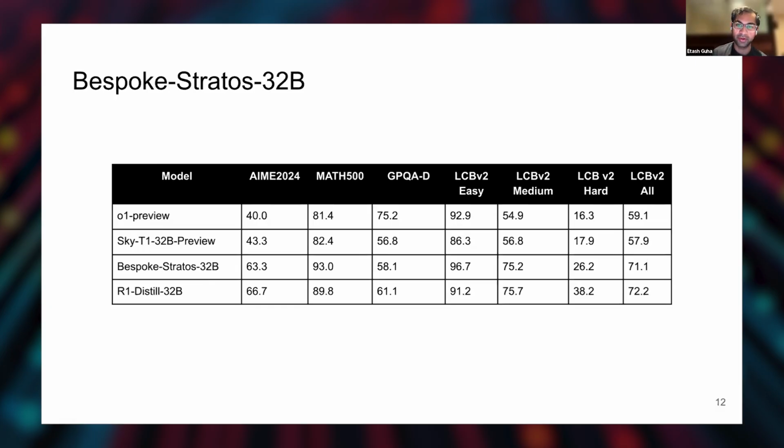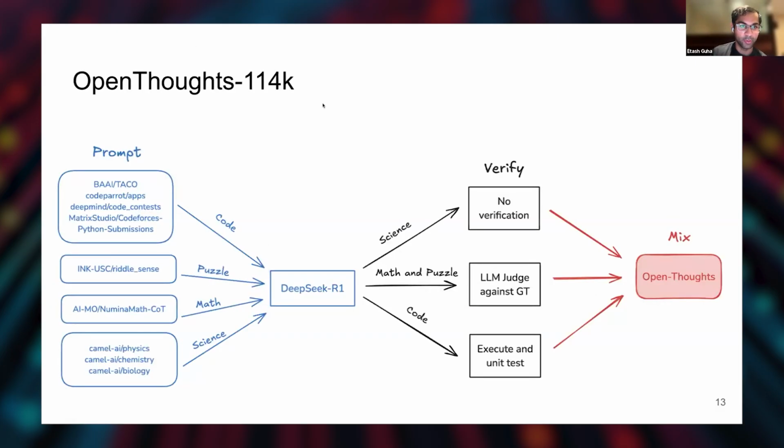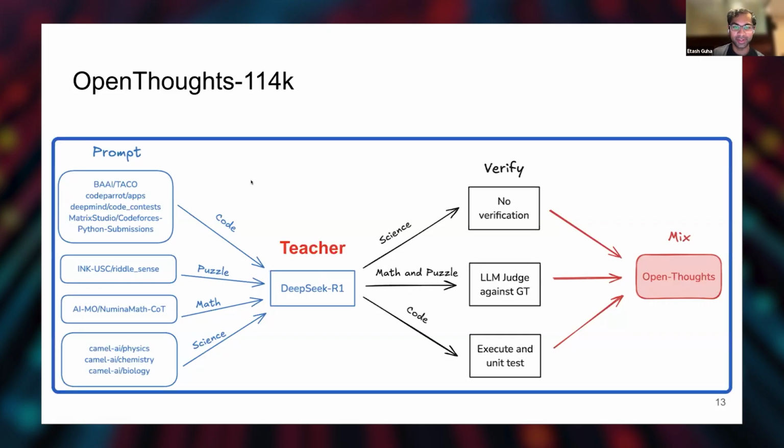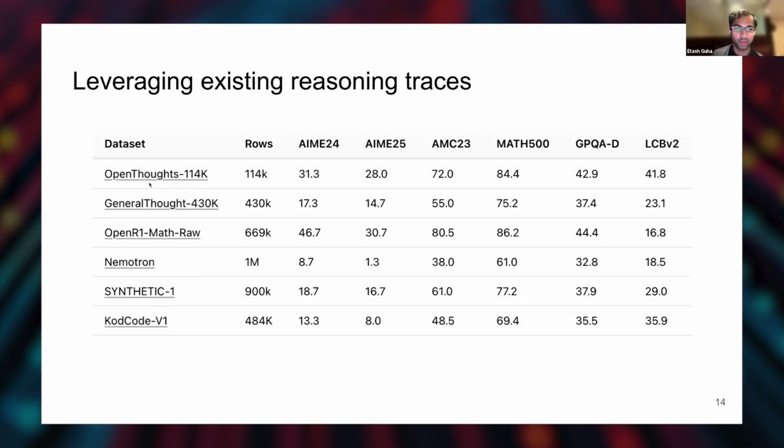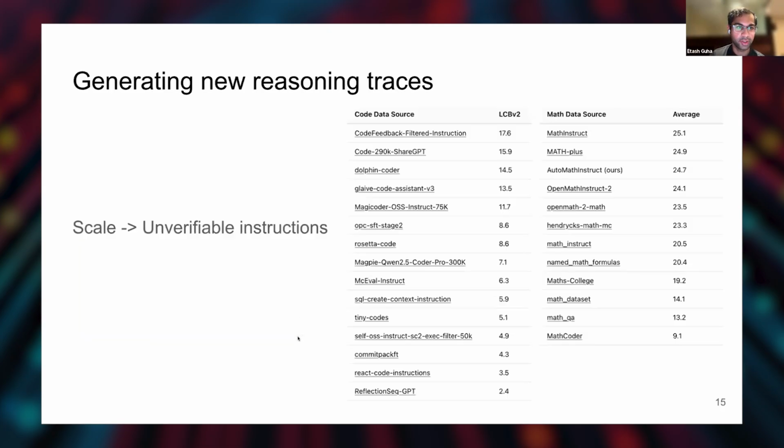The very next question, okay, how do we build better? And the very next thing we did was make it bigger. So we made more data. We created OpenThoughts 114K, which included just more prompt sources. So we just took more questions. Very simple next iteration, and we used the exact same pipeline. And this next model, OpenThoughts 114K, really pushed up. It got closer and closer to the DeepSeek models. We compared with existing datasets like General Thoughts, OpenR1, and Nemotron, and it was really the strongest out of all of them.